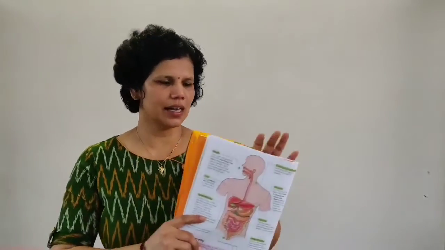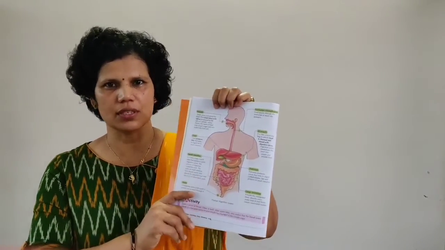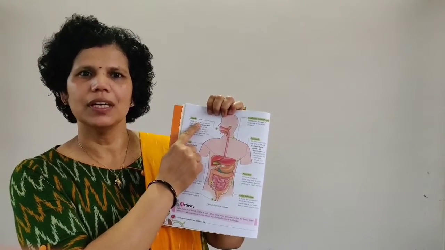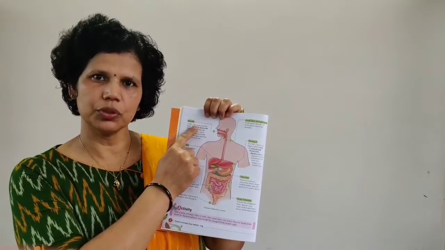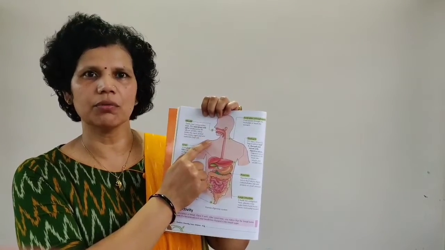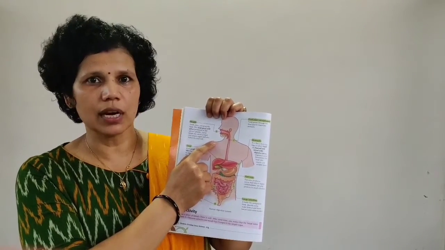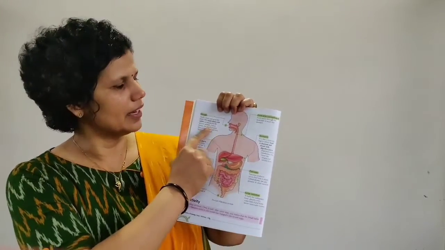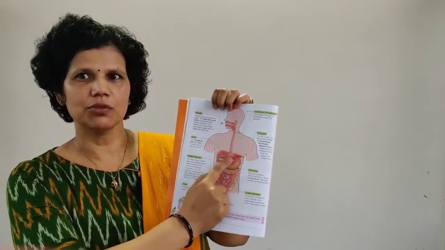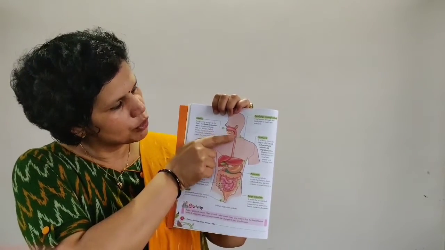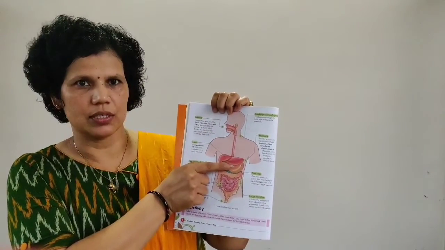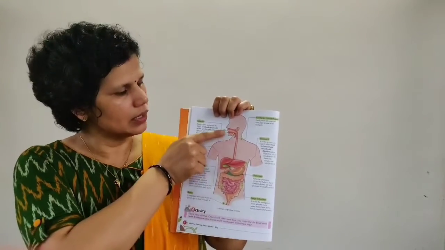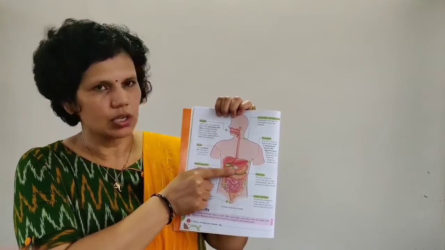Let us see the diagram of the digestive system. Here is your mouth. In the mouth, teeth are present for chewing the food. The tongue is also present for mixing the food with saliva. You know about saliva, that water which comes out due to rasgulla. Then from here food goes into the stomach with the help of this food pipe, or esophagus. The esophagus does not help in digestion of food, but it sends food from the mouth to the stomach.